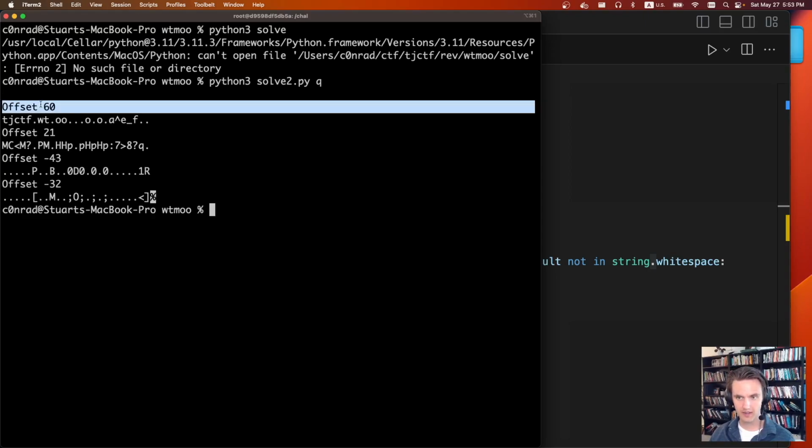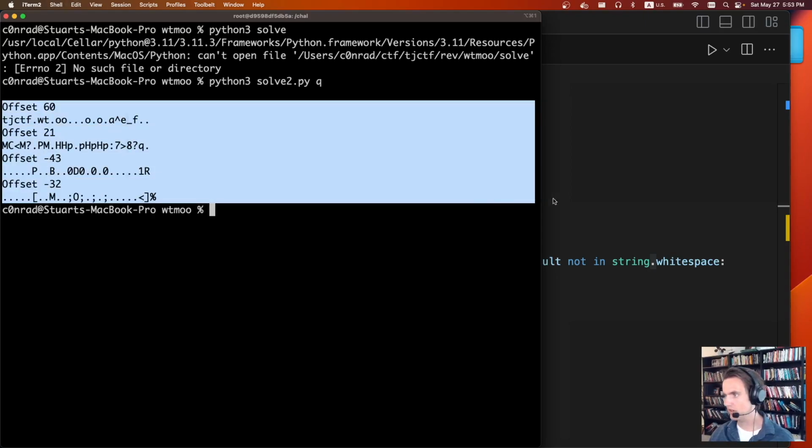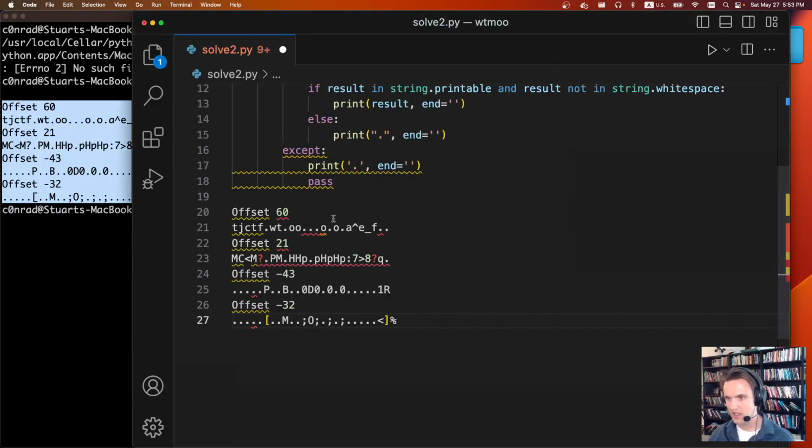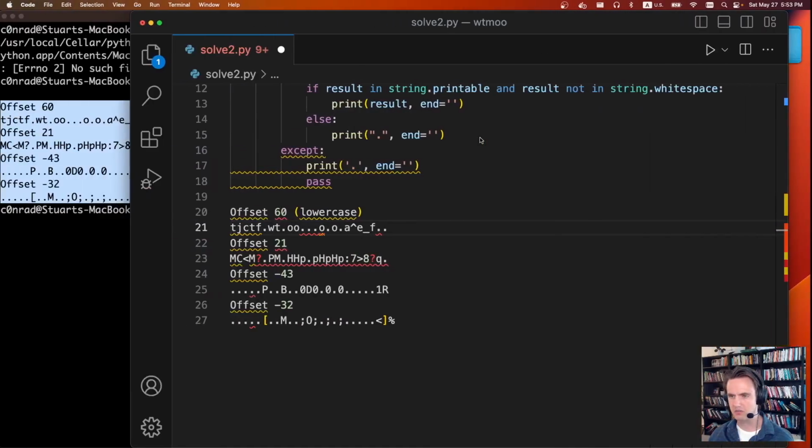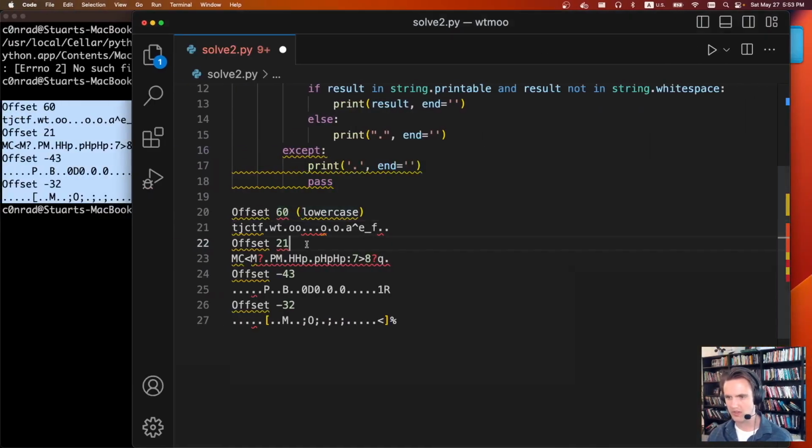This is what we get. So what I did is I copied this over and placed it down here, so we can see what things look like. We can see TJCTF, so this is the lowercase characters. Scrolling back, you can see there's lowercase, uppercase, low numbers, and high numbers. So that's the different categories I'm going with.